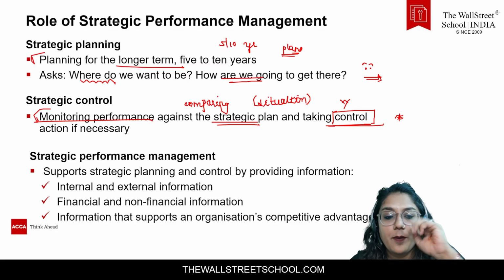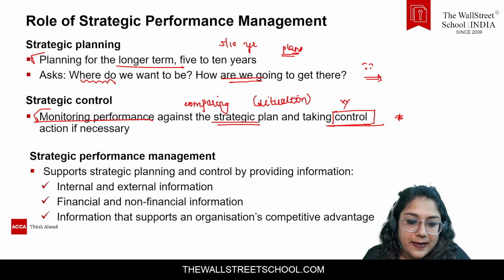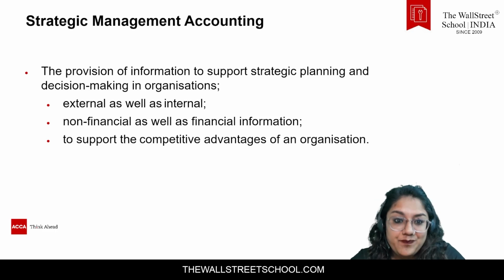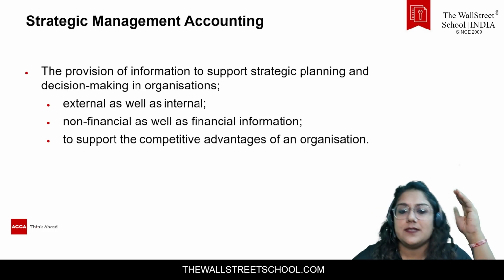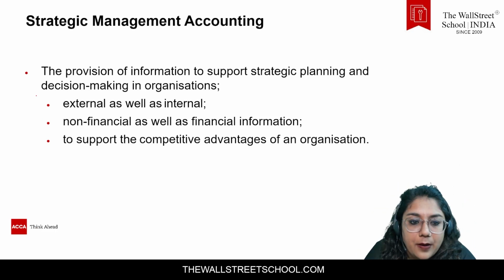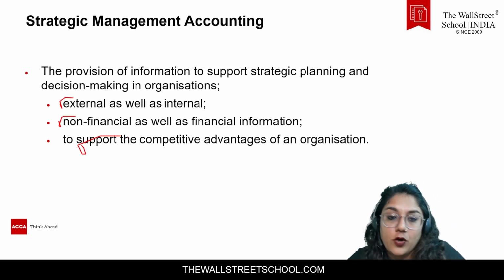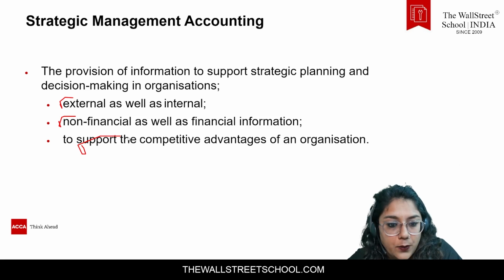Strategic planning performance measures. Let's suppose strategic planning and control can provide internal or external information. It talks about financial and non-financial information that is helpful for competitiveness. So the provisions help in getting information about internal, external, financial, non-financial, and to support competitive organizations also. That is the main meaning of SMA, strategic management accounting.